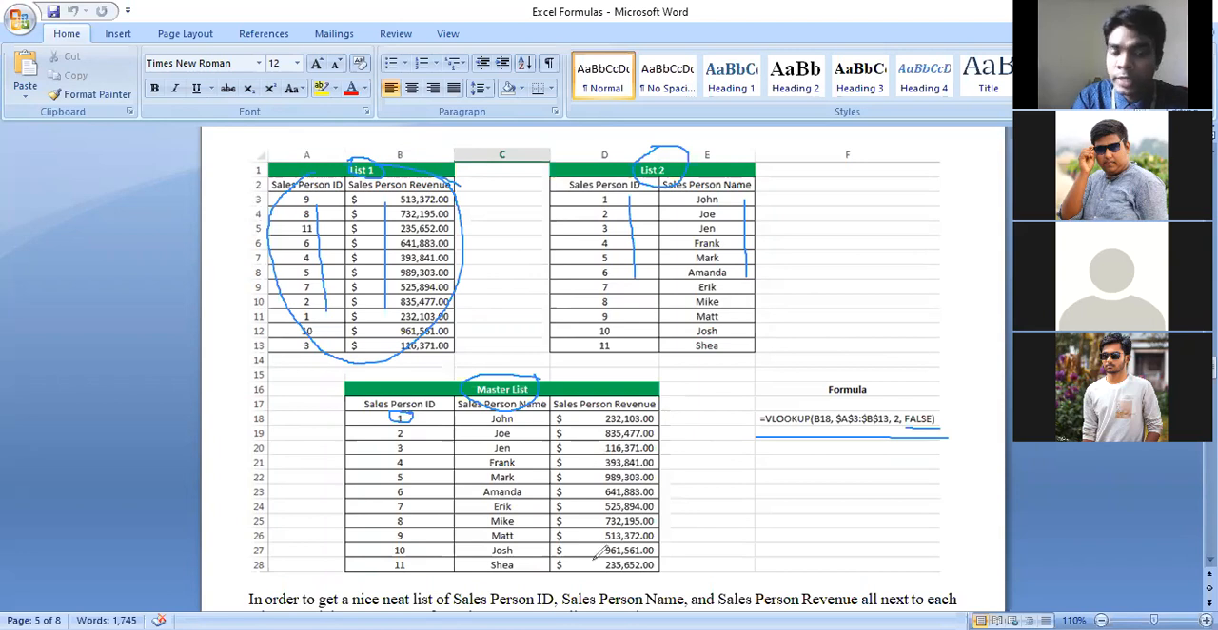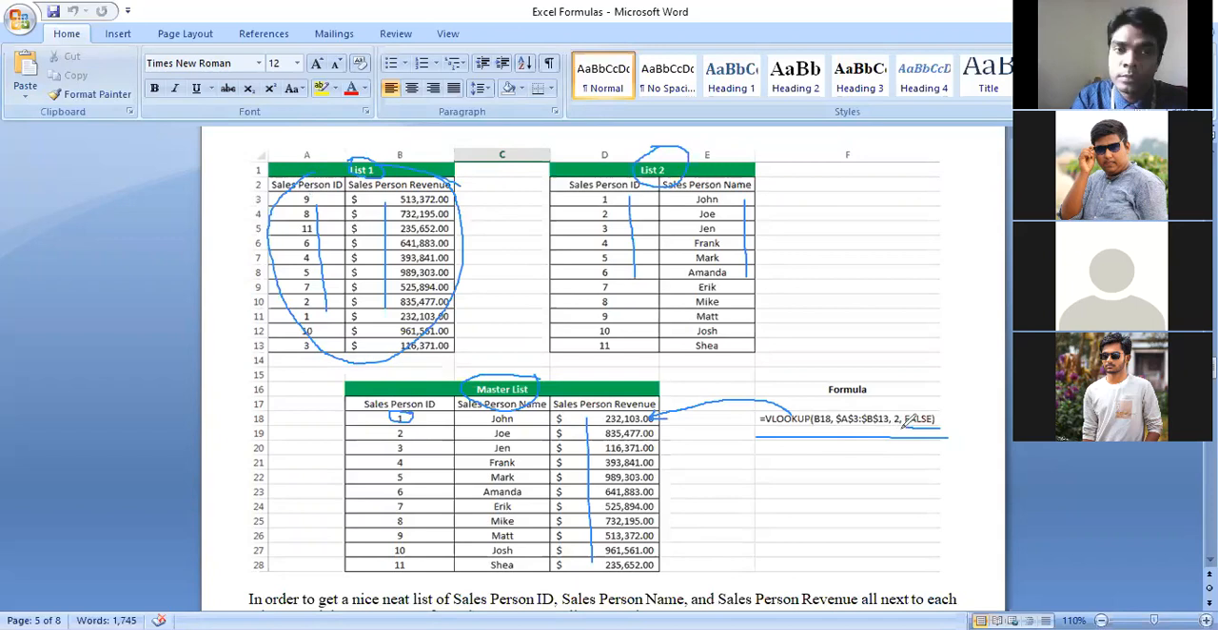If you write the formula like this, then automatically it will show you the revenue here. I am writing this formula in this cell. At first I am typing which value I would like to search. I would like to search this person ID. Then where would I like to search? This is my searching range. List number 1 is my searching range. Then if the value matches, which information would I like to copy? I would like to copy the second column.